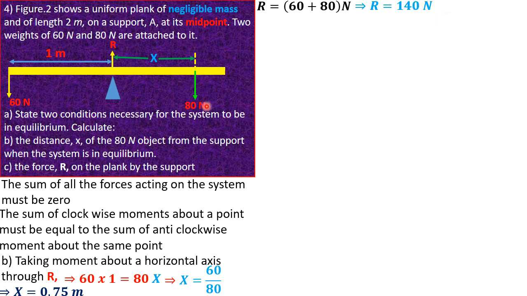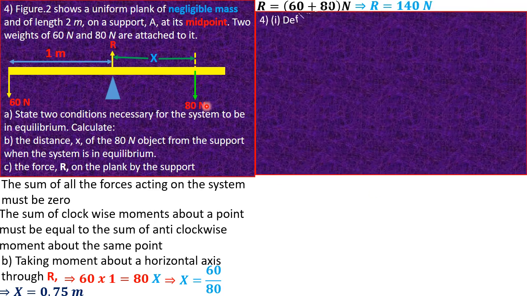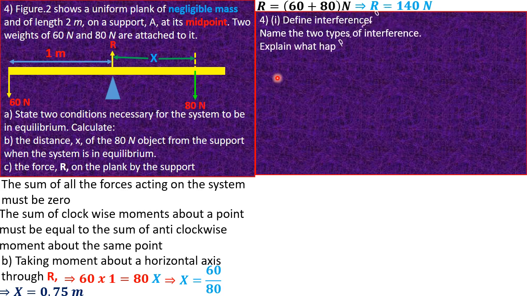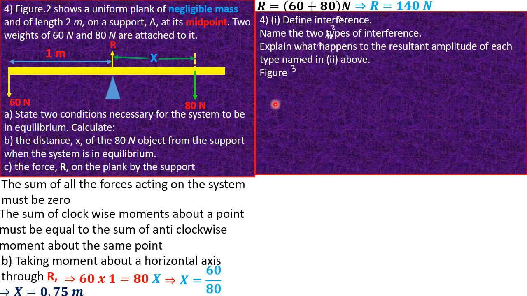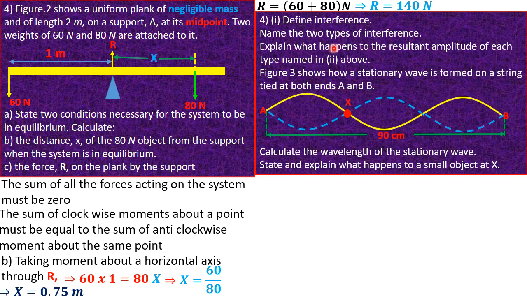That's it, guys. Let's look at the next question. The next question, as you can see, simply reads that we should define interference and name two types of interference. That's what we have. Now let's insert the wave profile that figure 3 talks about. Here it is.